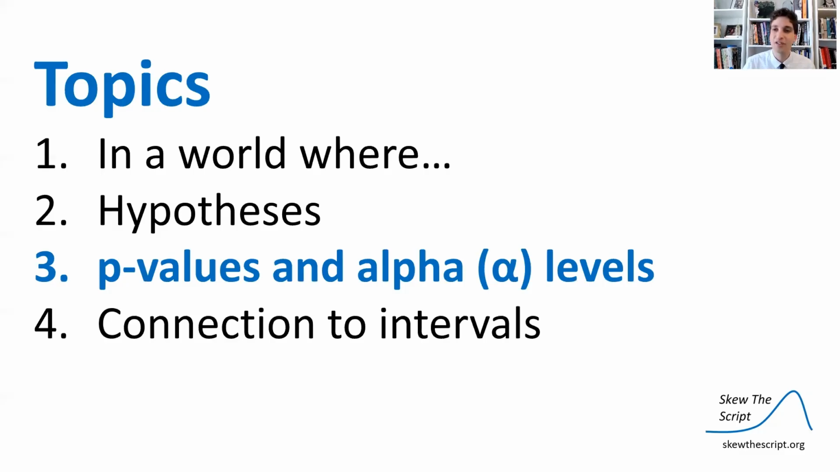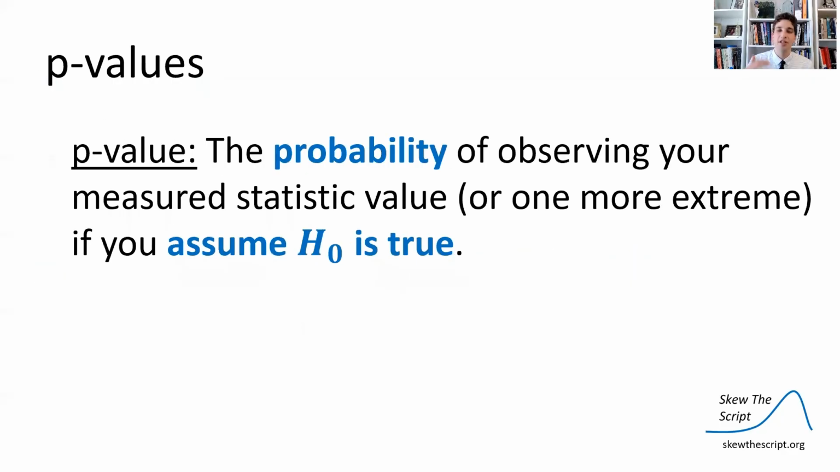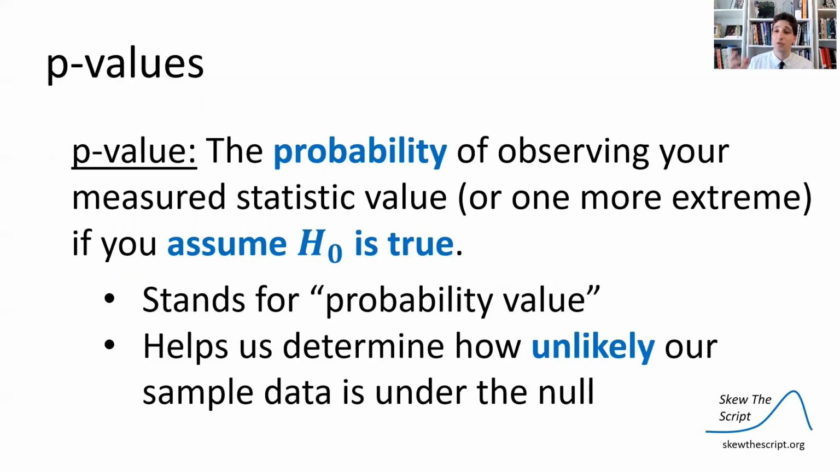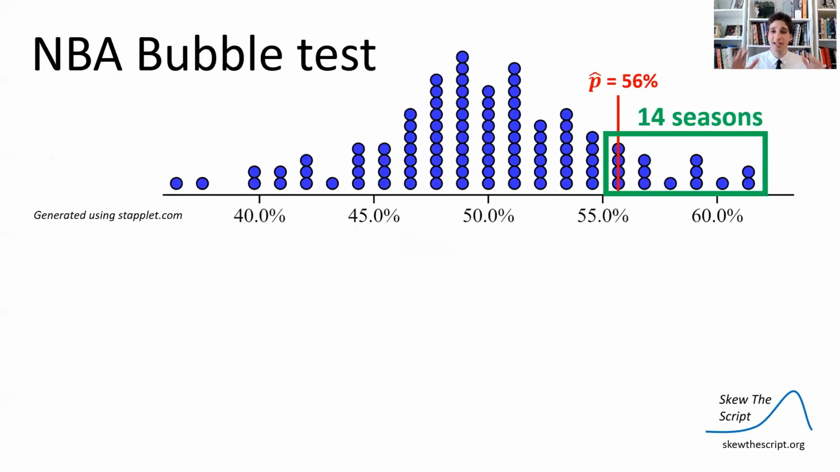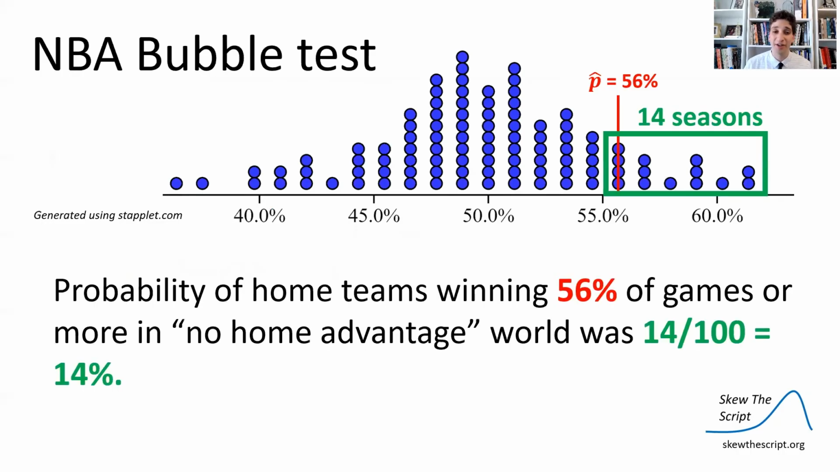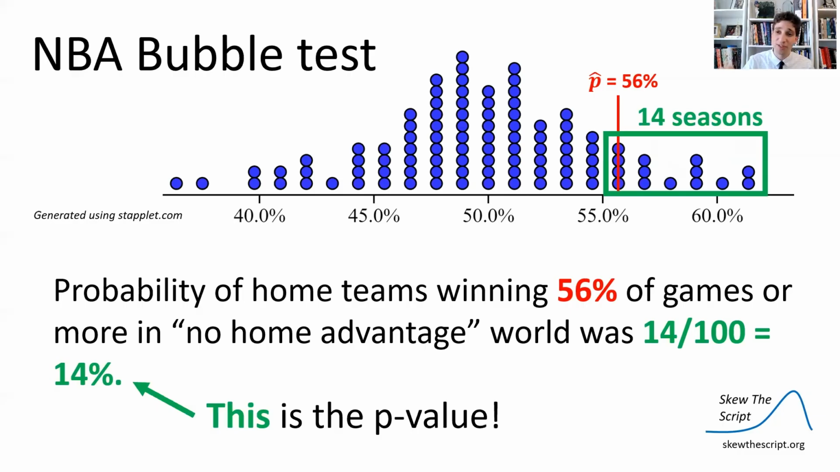All right, so now we're going to talk about two more formalizations of this, p-values and alpha levels. So the p-value is the probability of observing your measured statistic, or one more extreme, if you assume the null is true. P stands for probability value, and it helps us determine how unlikely our sample data is under the null hypothesis. So in this case, we had our simulated seasons, and we saw that 14 out of the 100 had more home team winning by chance alone. So the probability of home teams winning 56% or more of their games in this no home court advantage world was 14%. That 14%, that is the p-value. That's it. That's the p-value.